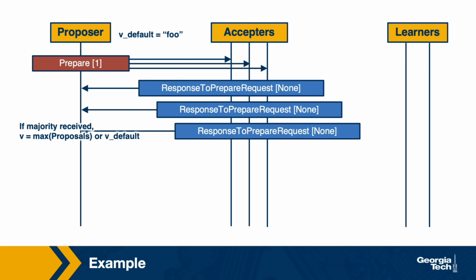A key thing with Paxos is that it is designed to work correctly even when nodes fail and then later restart and rejoin the system. To achieve correctness, everything that happens needs to involve a confirmation from a majority quorum. If there are n nodes in the system, the proposer has to receive agreement from at least n over 2 plus 1 responses for a majority quorum to be met. So this completes the prepare phase.